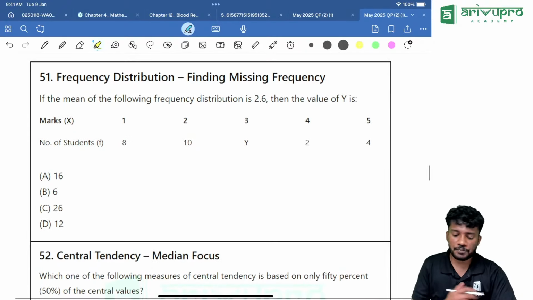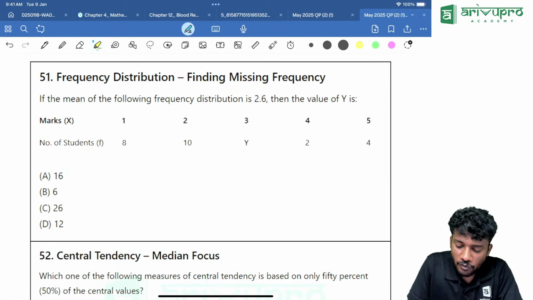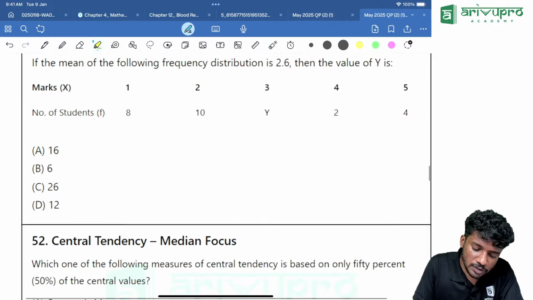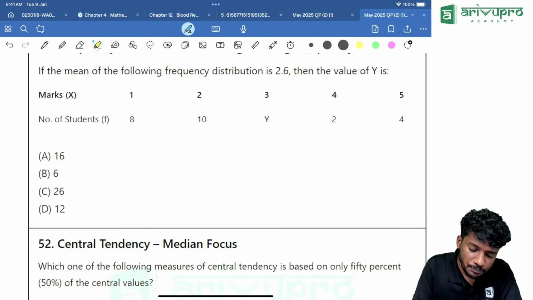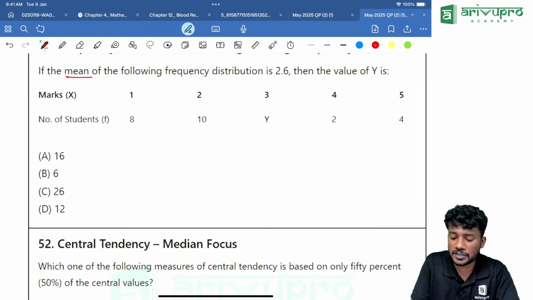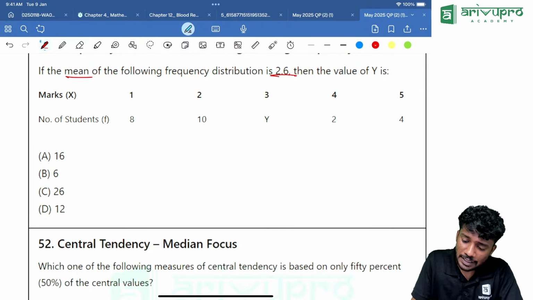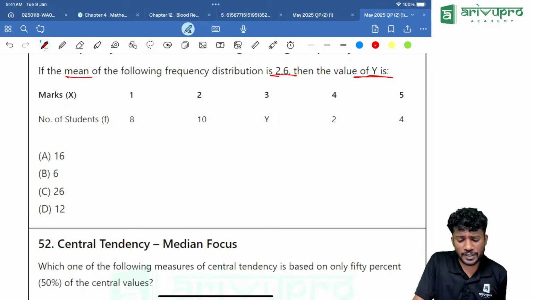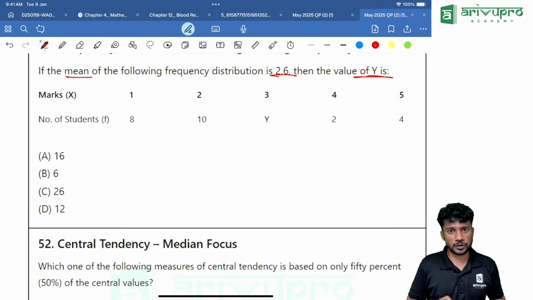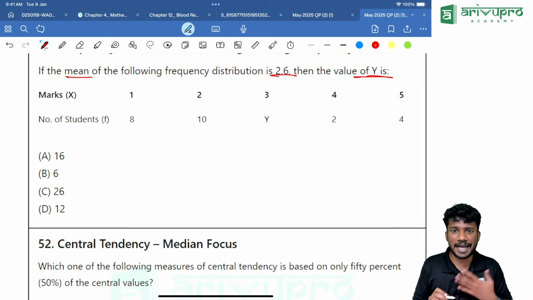Now, the next one. Frequency distribution. Finding the missing frequency. Question is: if the mean of the following distribution is 2.6, then the value of y is how much? How will you solve this? There is always an option to hit options, or you can solve it another way also. So option hitting is the method I suggest you.